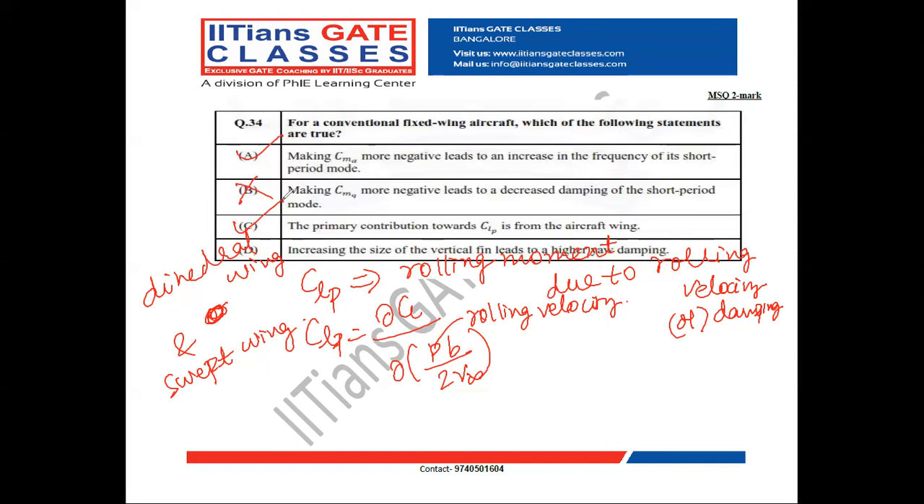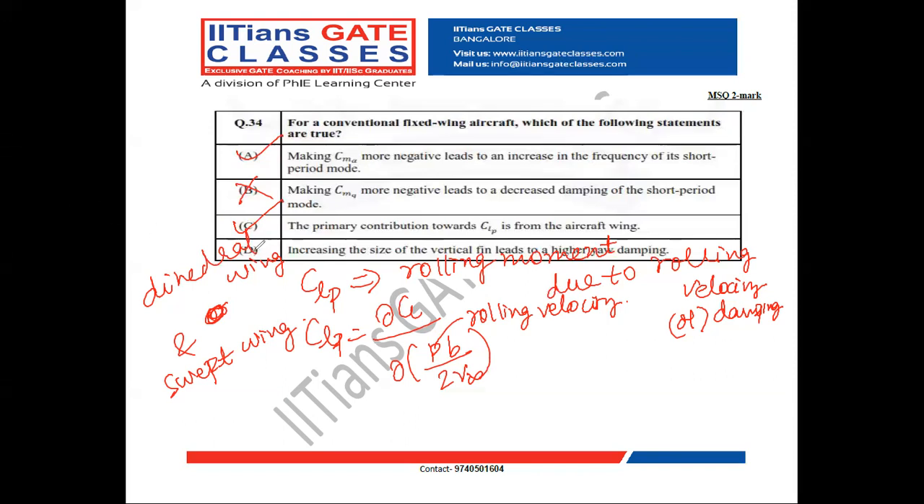Now we'll see what happens to option D. Increasing the size of the vertical fin leads to higher yaw damping. When you increase the vertical tail fin, what happens? It increases yaw stability. That means more yaw damping. So if the vertical fin or tail size is increased, yaw stability increases, thereby having a higher yaw damping.